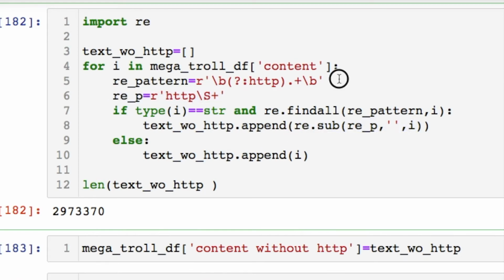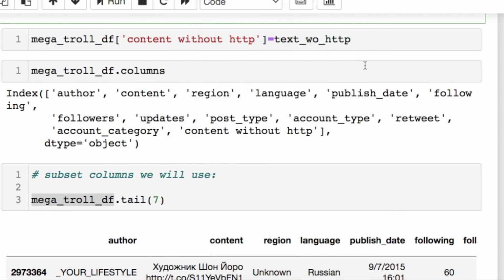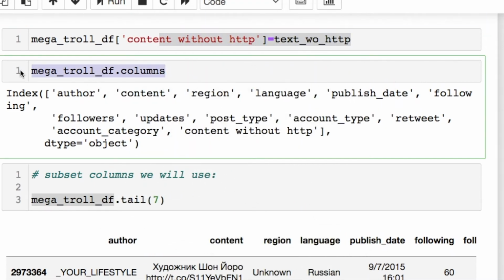And you could say, well, why didn't you use this and just put it in here again? Well, there's a problem with that. Some of the content has hyperlinks that are at the beginning of the string, and when you do this pattern comparison, if it finds it, it just puts an empty string, so anything that follows it is gone. That's why I had to do this as my substitution so I could retain the same string. Then I just do an update for it, call my new columns to show that I created this.